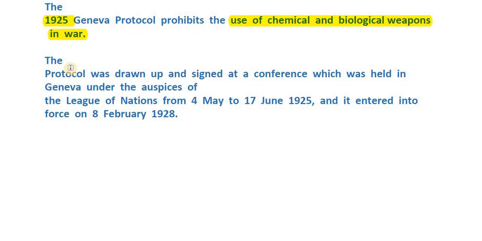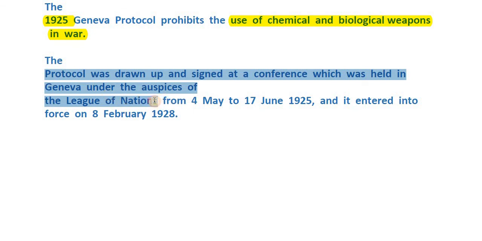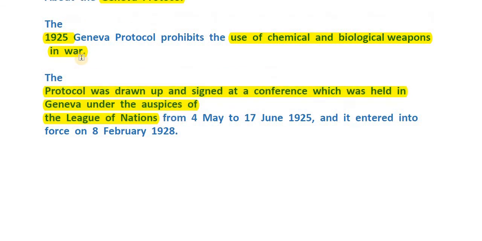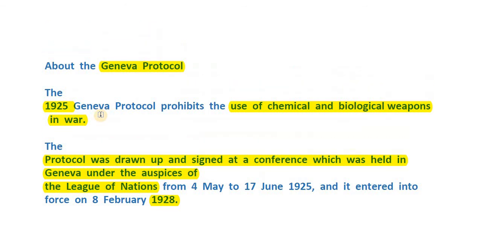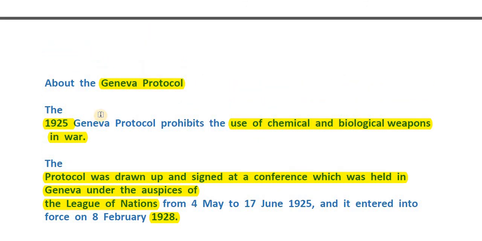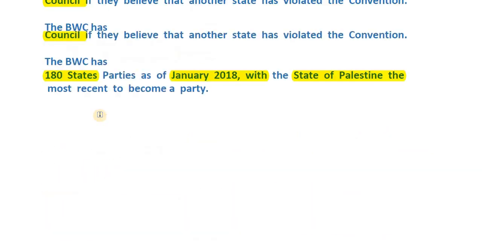That's it. The protocol was drawn up and signed at a conference which was held in Geneva under the auspices of the League of Nations. So when was the Geneva Protocol signed and when did it come into picture? 1928. Alright. And under whose auspices or domain? League of Nations, because we know after World War I we saw the formation of the League of Nations. So everything is important. A question can be formed in a very, very different format as well. That's why we have covered this thing extensively.